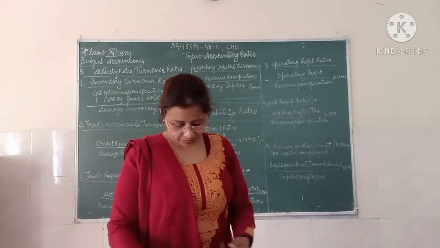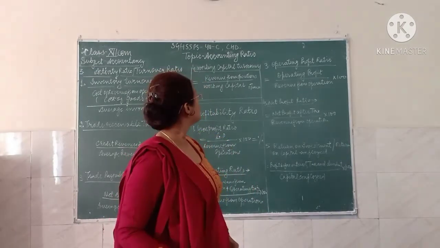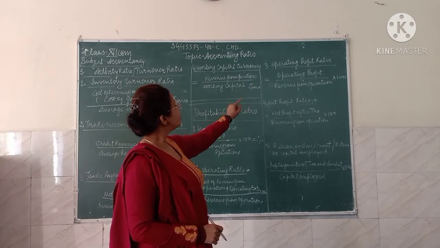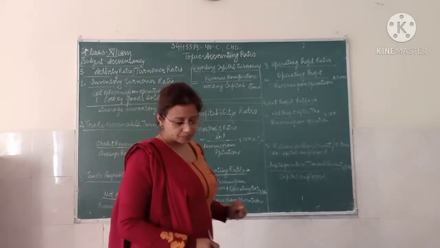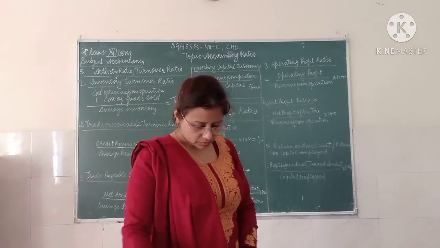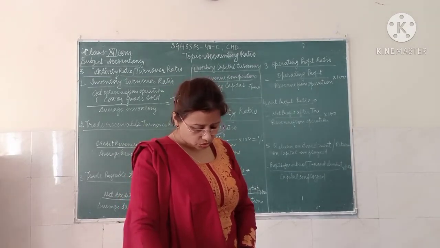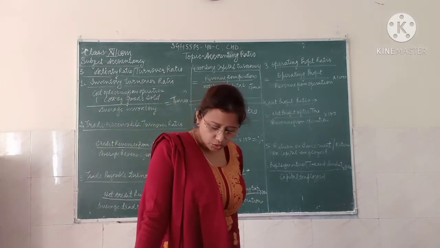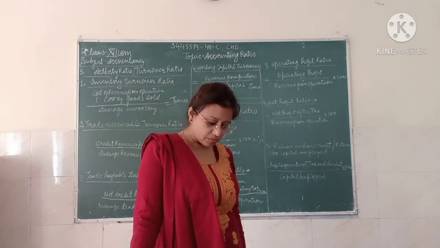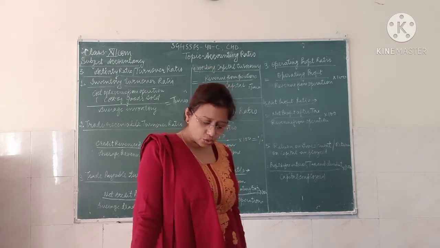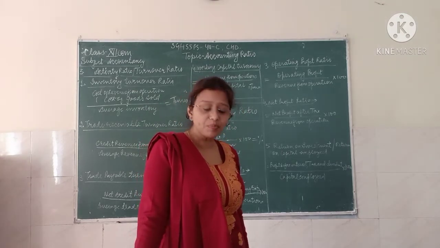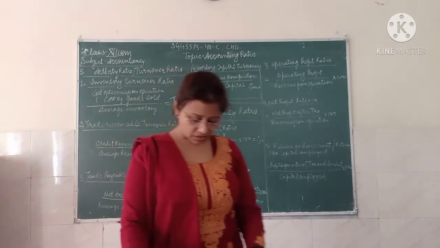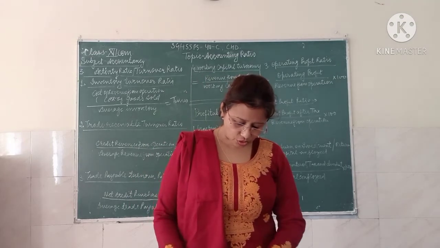Now next is your operating profit ratio. Operating profit ratio is the relation between the operating profit and the revenue from operations, multiplied by 100. So this is also a percentage ratio, and the objective of computing the ratio is to determine the operational efficiency of the business, as an increase in the ratio over the previous period shows an improvement in the operational efficiency of the business enterprise.